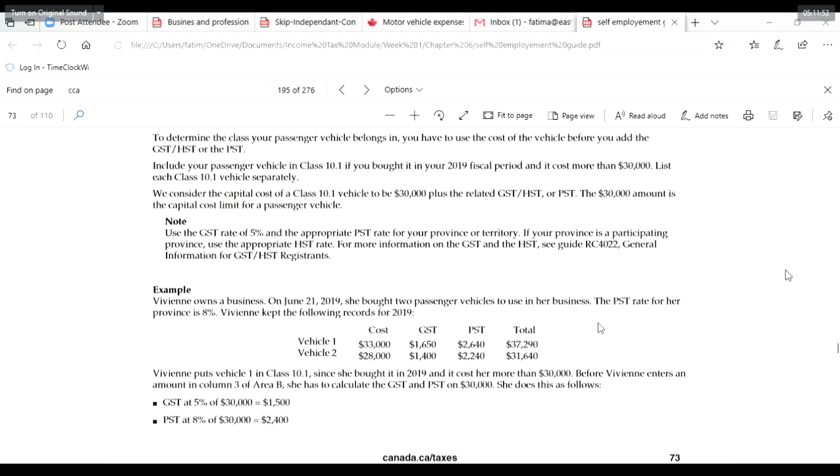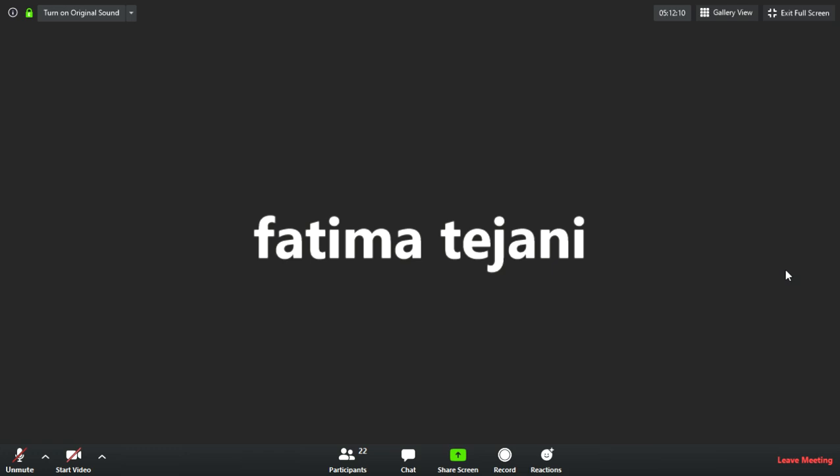Yes. So if any vehicle is below $30,000, it's okay. You calculate as normal. But if it is higher than $30,000, you just calculate $30,000. You don't take it higher than that, because it's going to be an expensive affair for CRA as well, right? Everybody will try to take advantage of that otherwise.